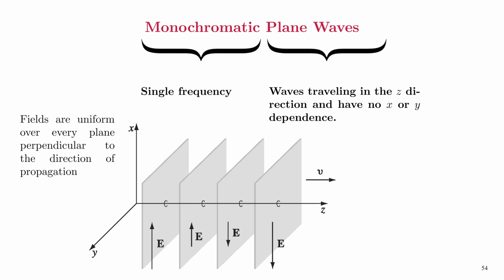And the fields are uniform over every plane perpendicular to the direction of propagation. That means that the electric field will be having the same length in every plane that is represented here. The length of the line represents the intensity of the field line at that particular plane. We can have a similar representation for the magnetic field also.